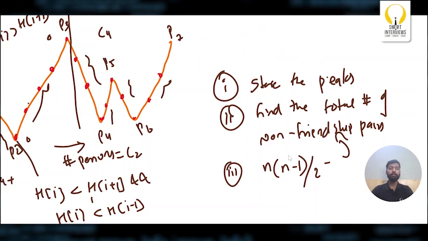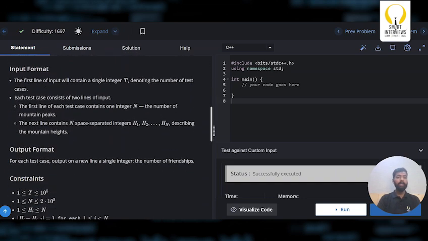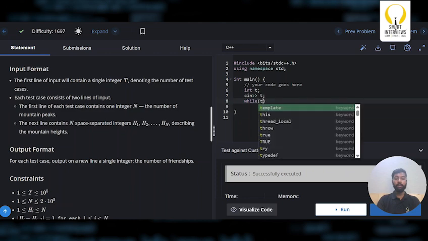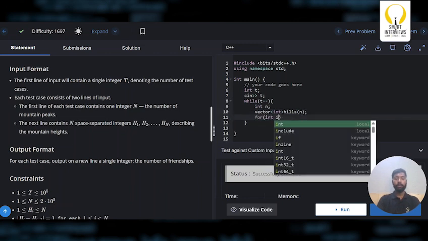Let's go ahead and code it up. Let's look at the input format. You're given t test cases, and in each test case you're given n, the size of the array, and then n integers, which are the heights of the hills. So let me take the input. First I'll take t, then I'll run t number of times for the test cases, and in each test case I'll get n, the size of the array. Then we take a vector of type int, hills of size n, and then take the inputs, the heights of the hills.